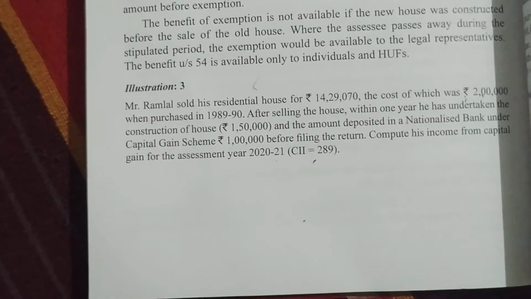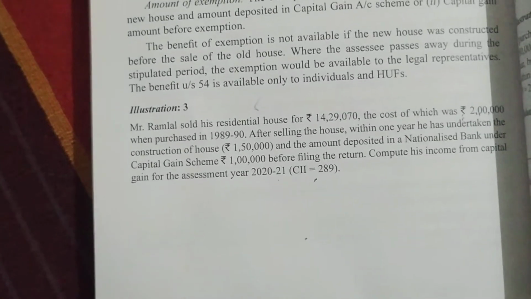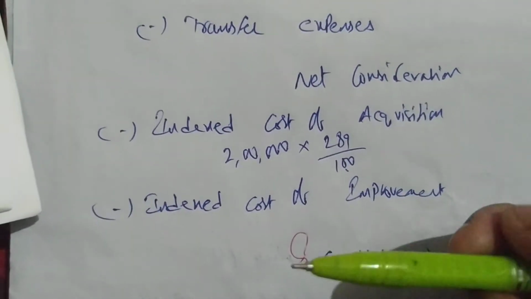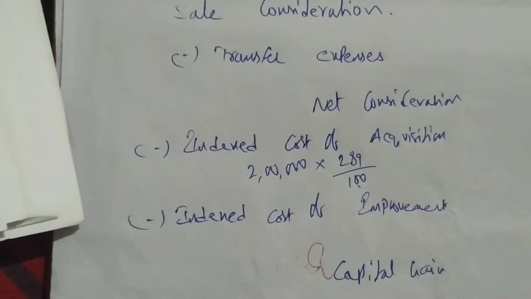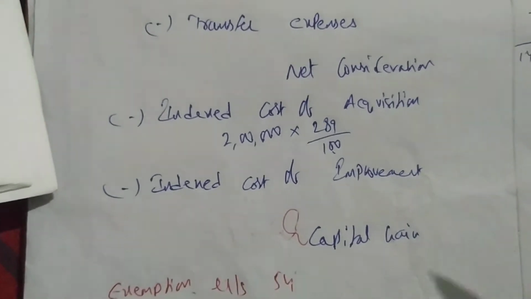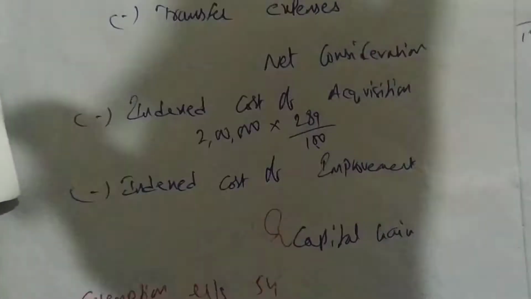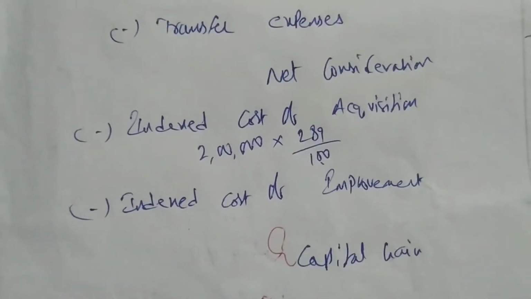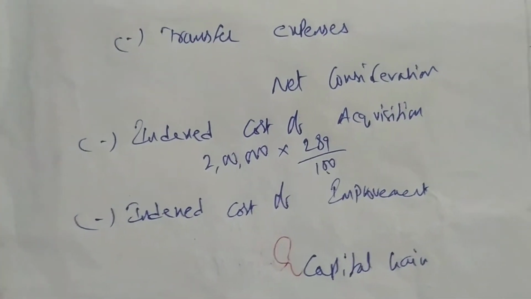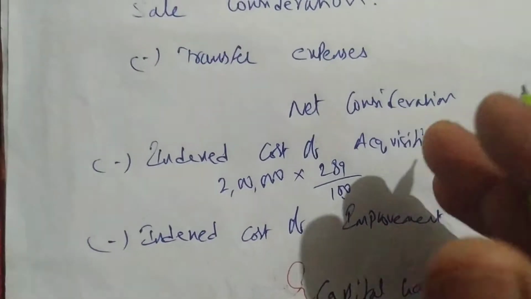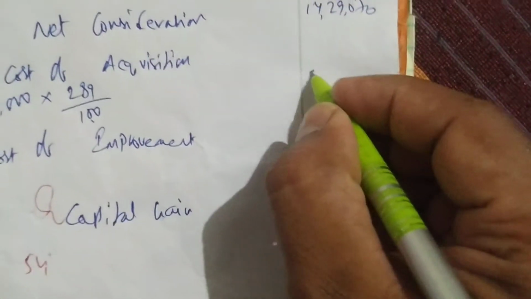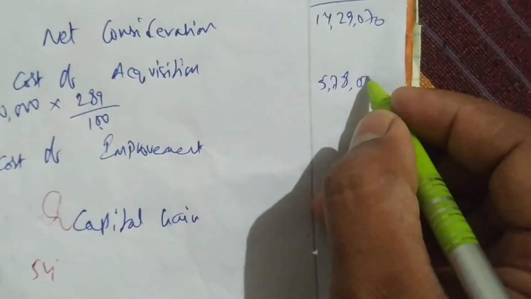So we take the indexation denominator as 100, which we have seen already in earlier classes. If you want, you can revise the video. So 2 lakhs into 289 divided by 100, we are getting 5,78,000.